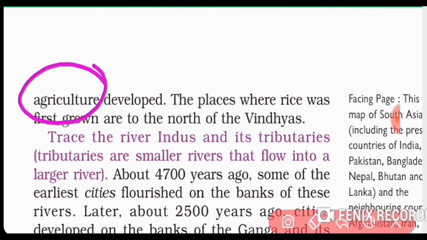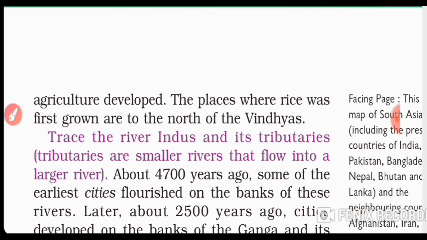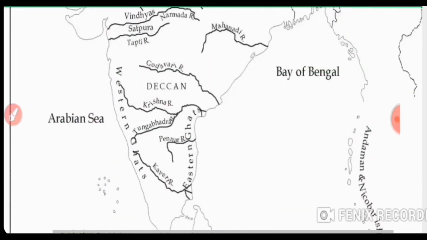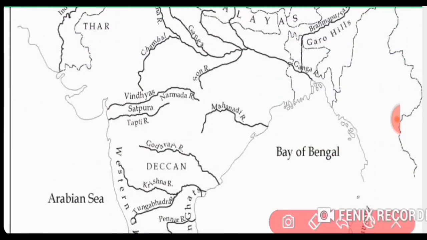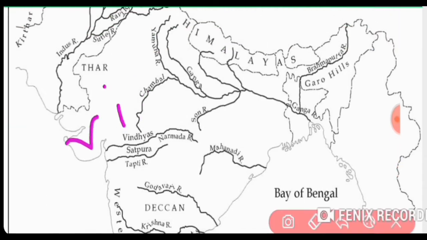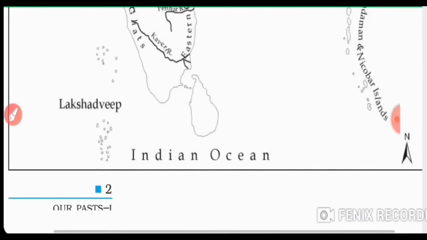People started cultivating crops like wheat, barley, rice, etc. The places where rice was first grown are north of the Vindhyas. In this area and the north of this area, rice cultivation first started.